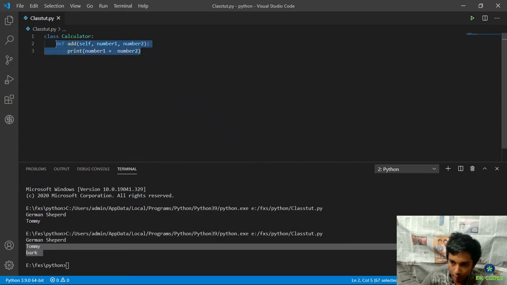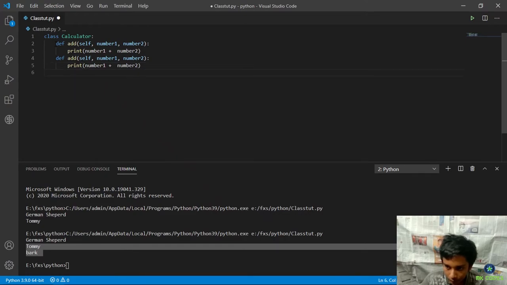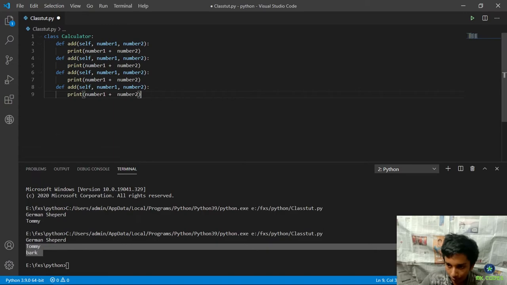I'll just make 2 or 3 more, and convert to subtract, multiply, and divide methods. So I'm just going to change things here.